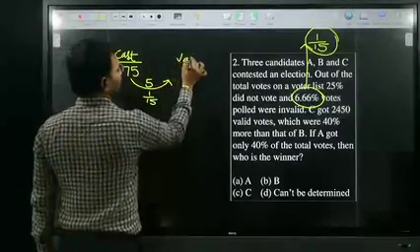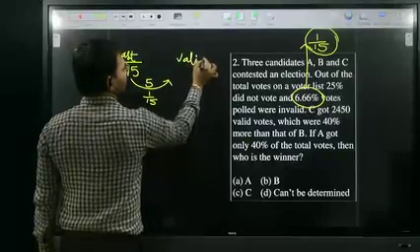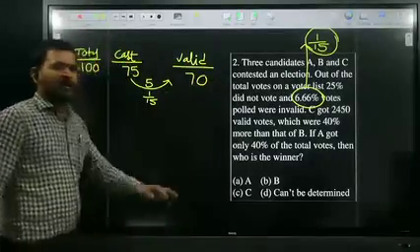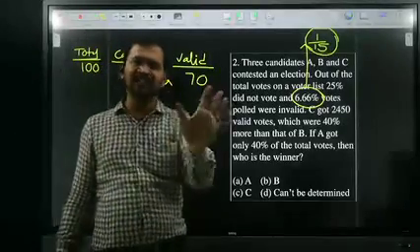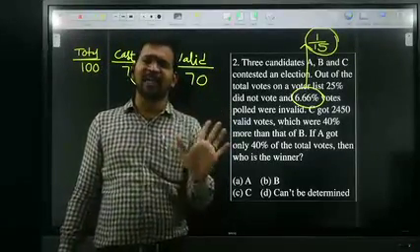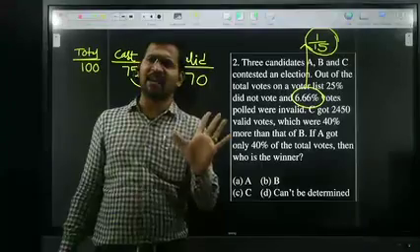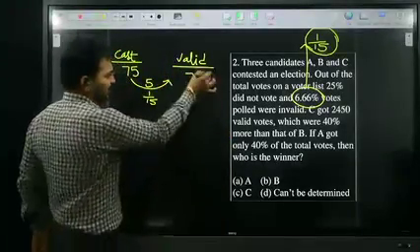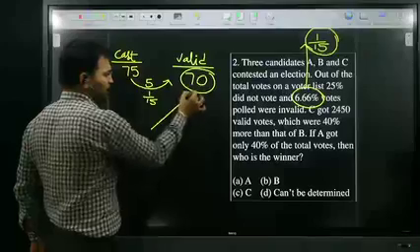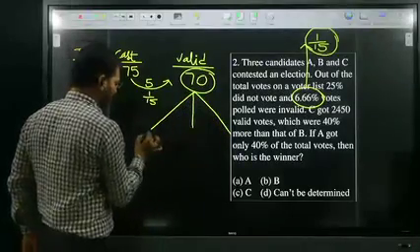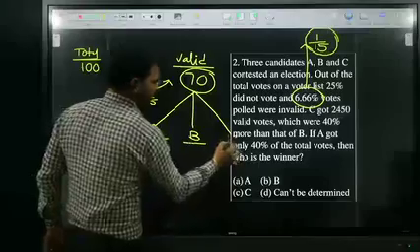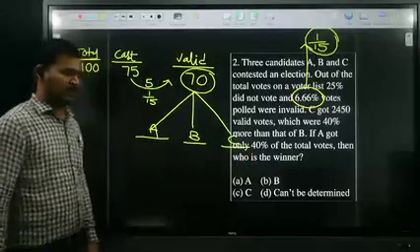Therefore, valid votes are how many? 70. One point is very clear: at the time of counting, they consider only valid votes. These 70 votes are distributed among A, B, C.